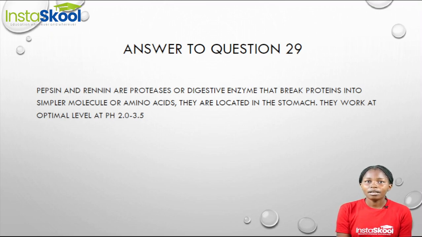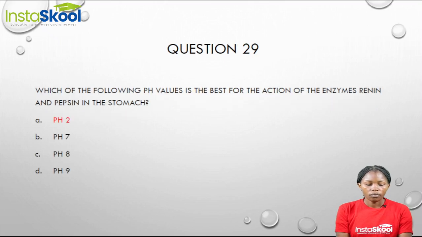These enzymes are located in the stomach. And for them to work at optimal level, the stomach should be at a pH of 2 to 3.5. Now we go back to our options. Our option A tells us exactly at what pH renin and pepsin work. That's pH 2.